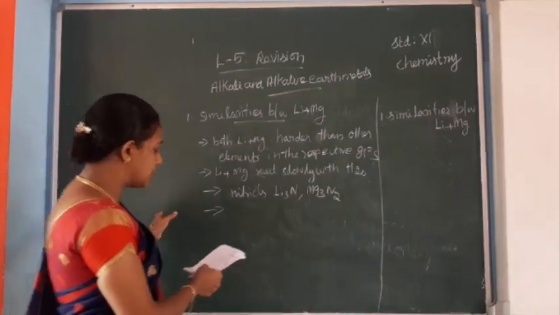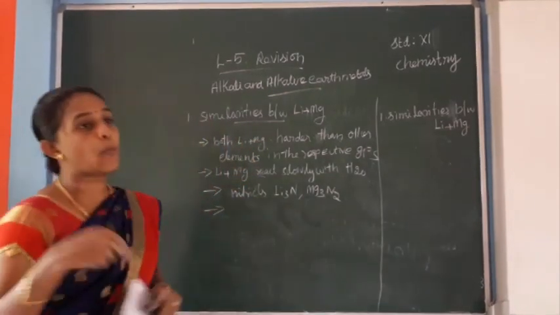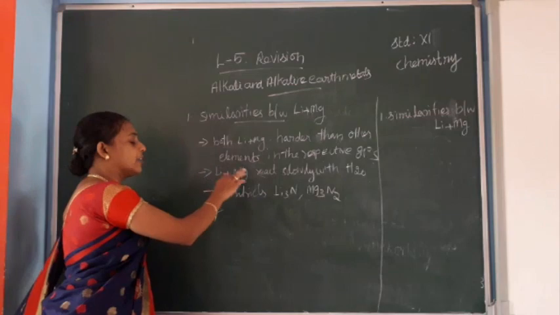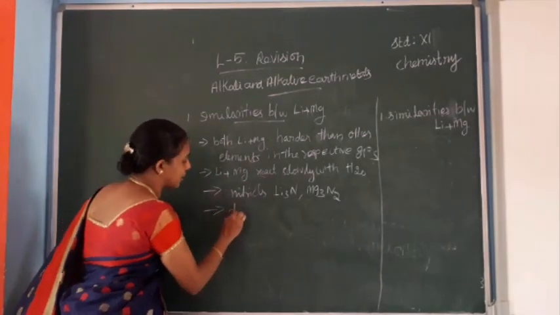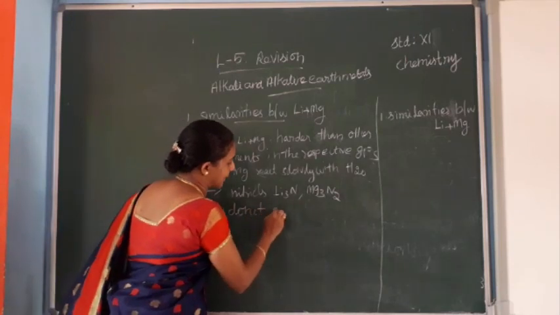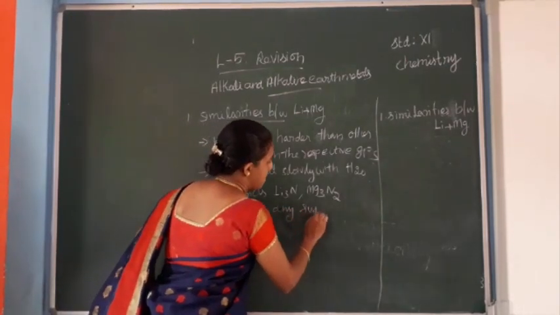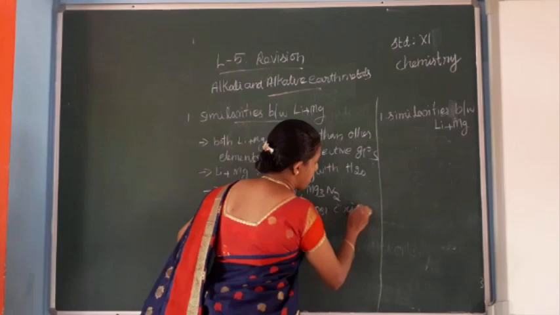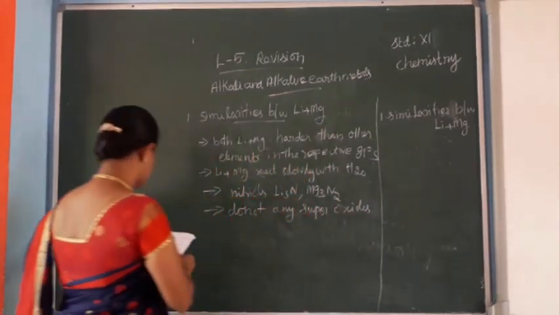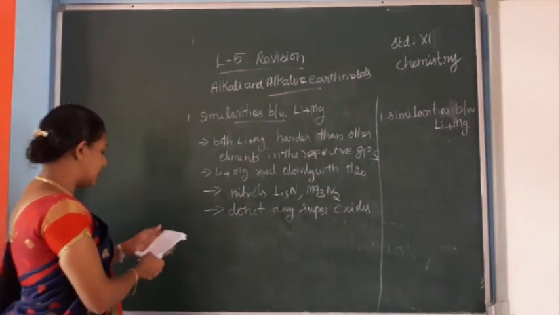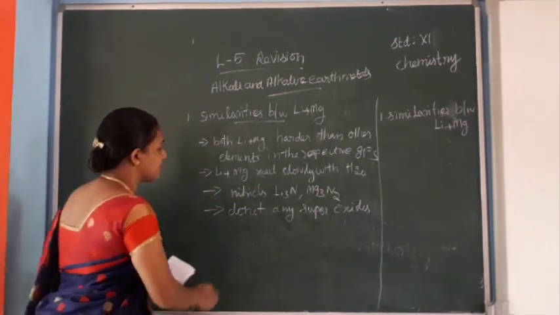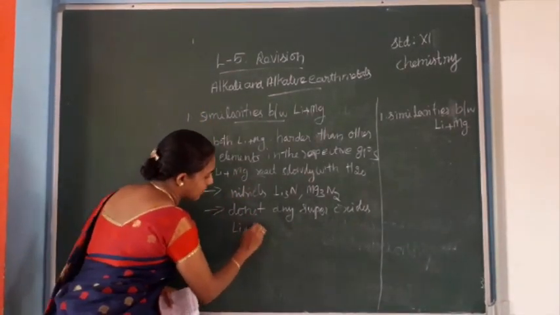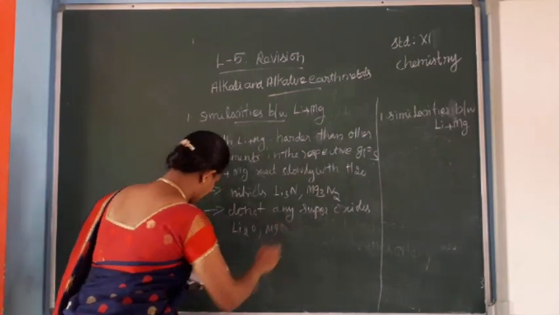Then, lithium and magnesium do not give any superoxides. They only form oxides: lithium oxide and magnesium oxide.